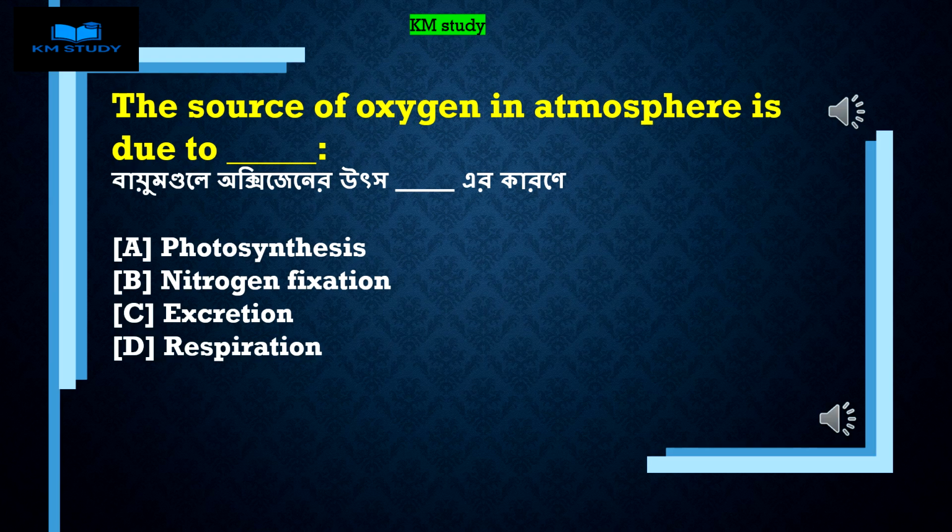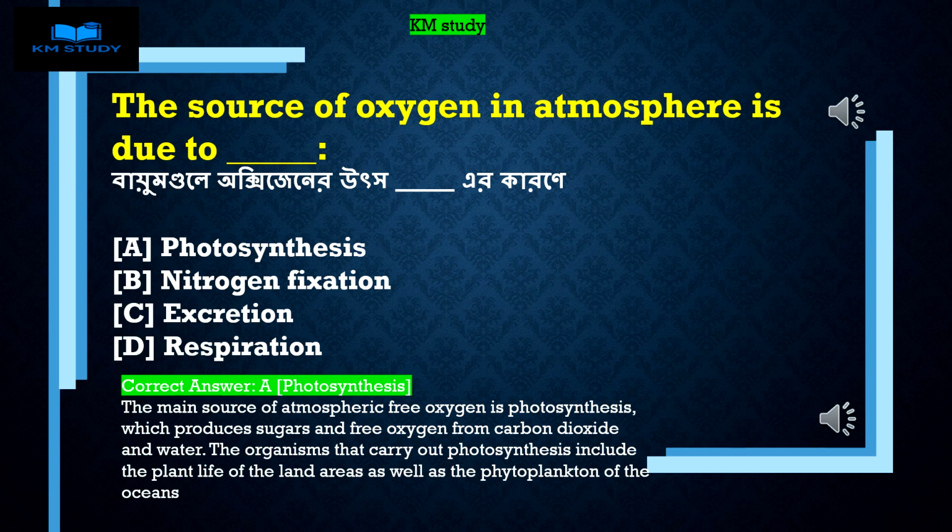The source of oxygen in atmosphere is due to A. Photosynthesis. B. Nitrogen fixation. C. Excretion. D. Respiration. Correct answer A. Photosynthesis. The main source of atmospheric free oxygen is photosynthesis, which produces sugars and free oxygen from carbon dioxide and water. The organisms that carry out photosynthesis include the plant life of the land areas as well as the phytoplankton of the oceans.